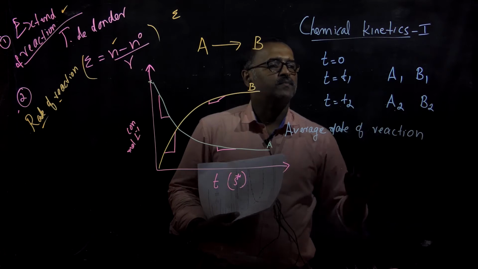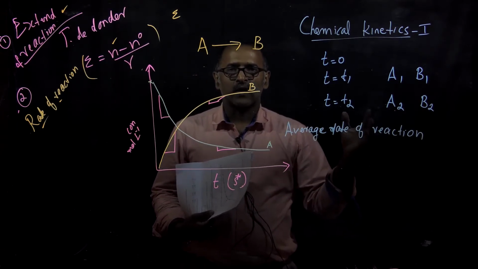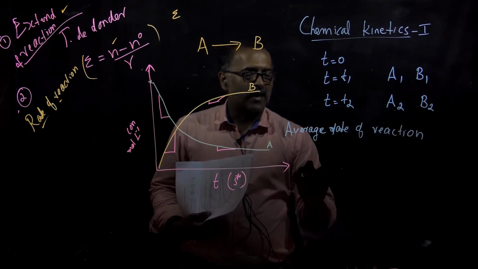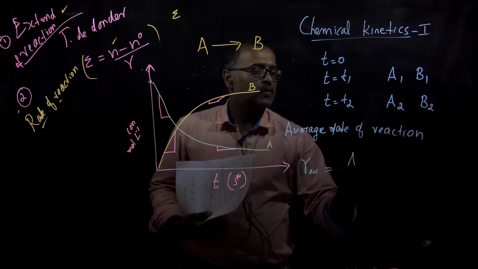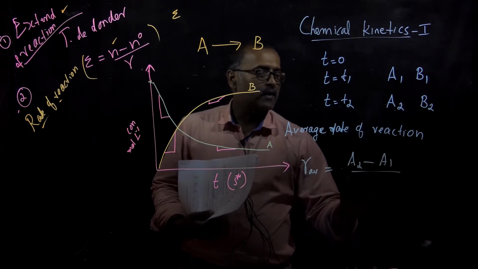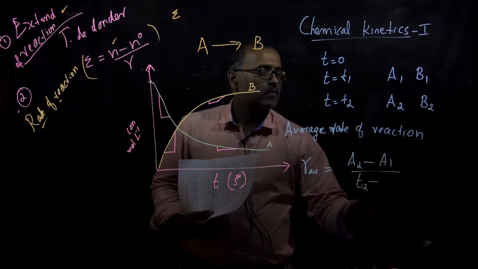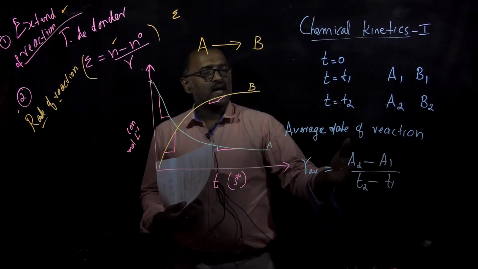So in this aspect, as we see, what will be the average rate of reaction for A? So average rate of reaction, let us give it as r average, will be equal to A2 minus A1 divided by T2 minus T1. A is the reactant, as you know.